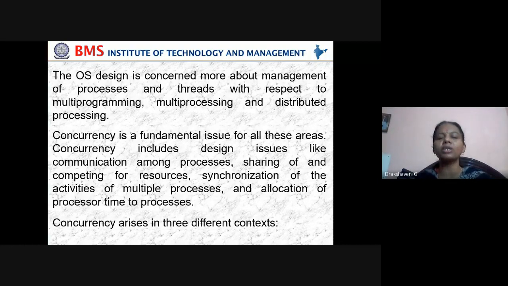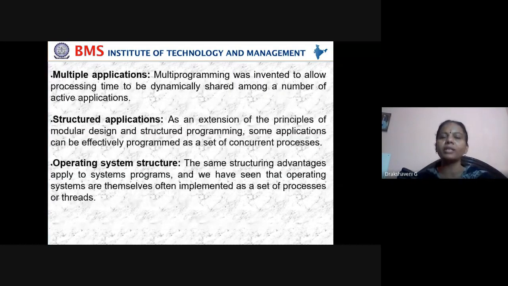Then synchronization of the activities of multiple processes. We'll see how we can manage this, and also allocating process time to each process. Because concurrency means parallel, concurrency arises in different contexts. We'll see what type of context, based on the concept.